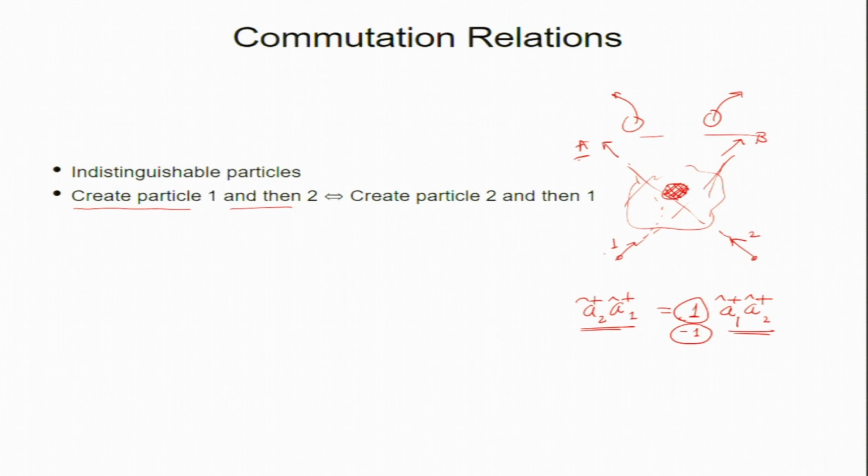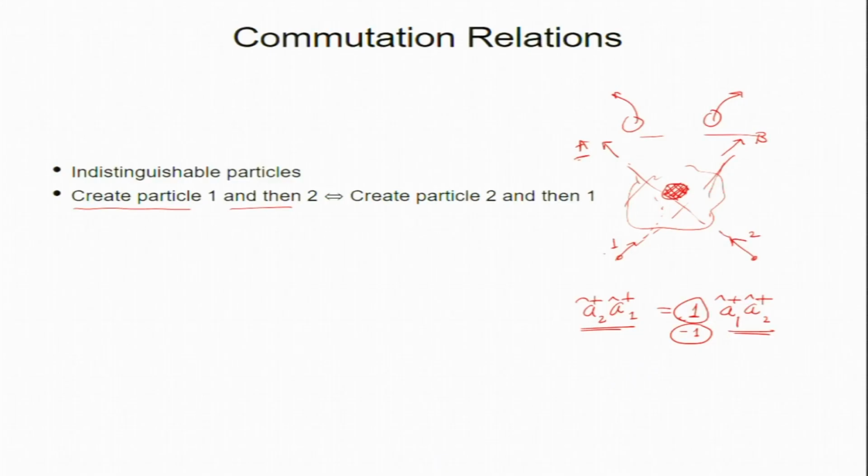If it is 1, then that is a boson, right. We discussed that in the last class. A dagger k1 and A dagger k2 commute, right. But if it is -1, then they are not commuting, right. So if I multiply two operators A B, I get minus B A. This is called anticommute.